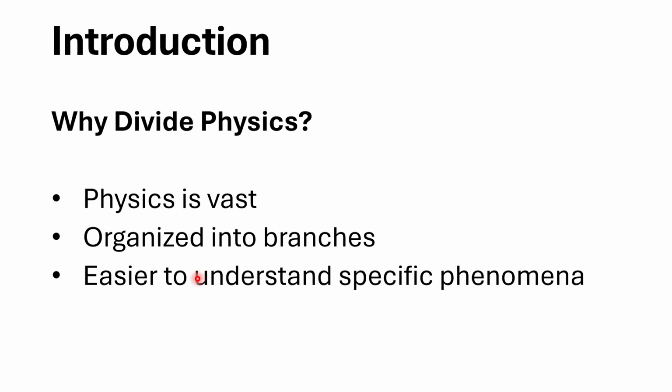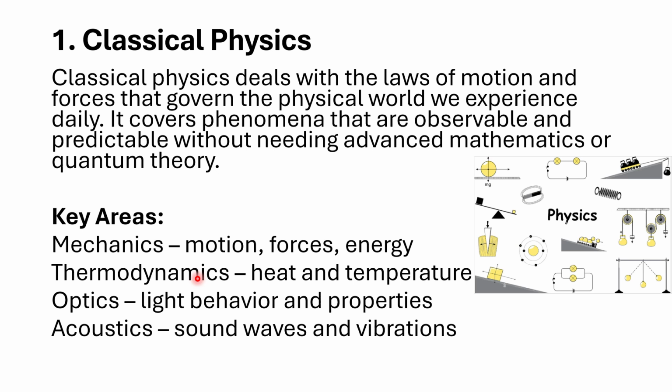Let's dive into the branches, and the first one is classical physics. If you look at its name, classical refers to the historical, meaning the early approaches of physics, like how scientists studied objects.